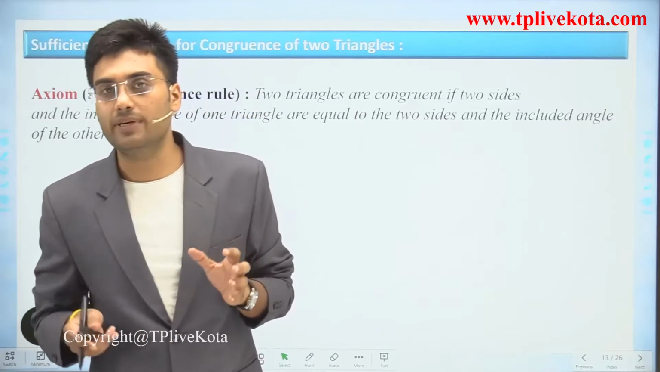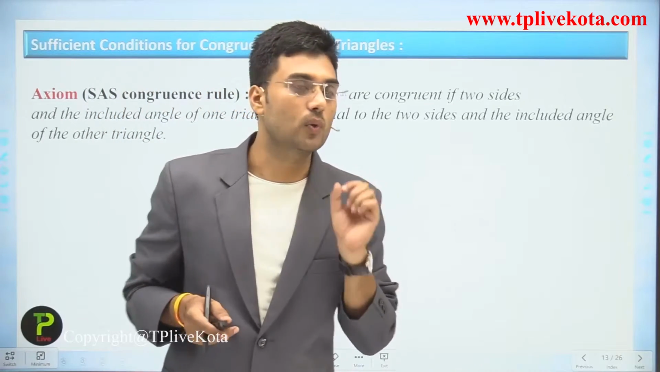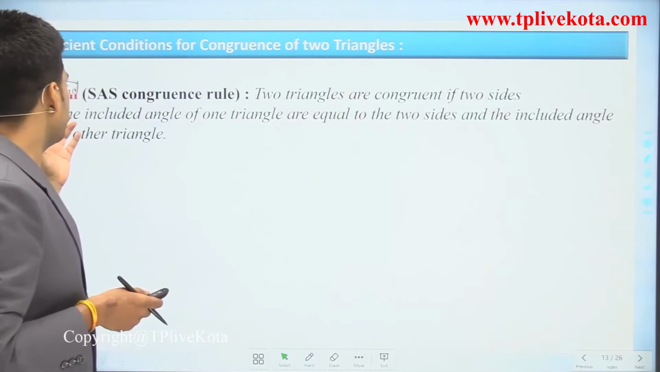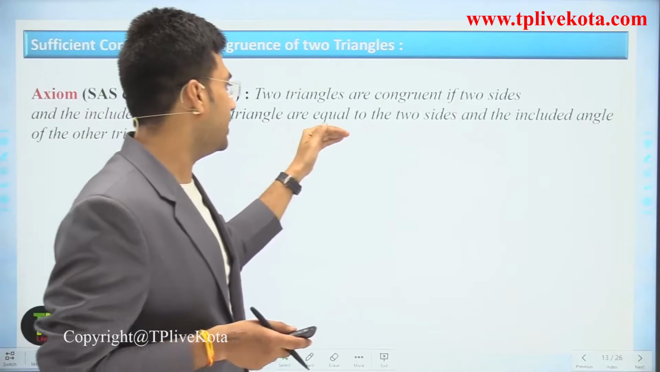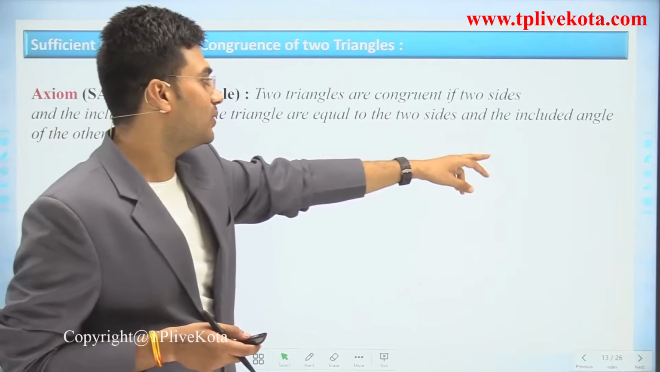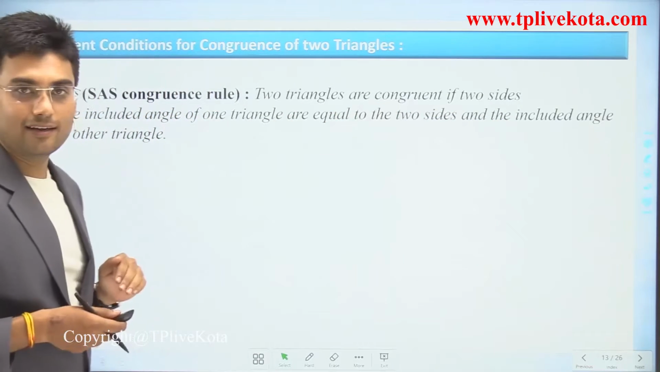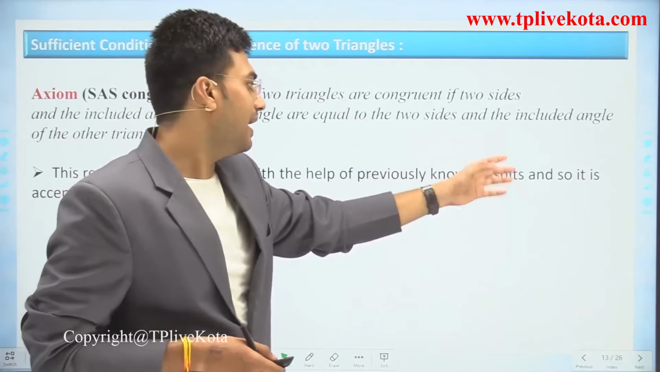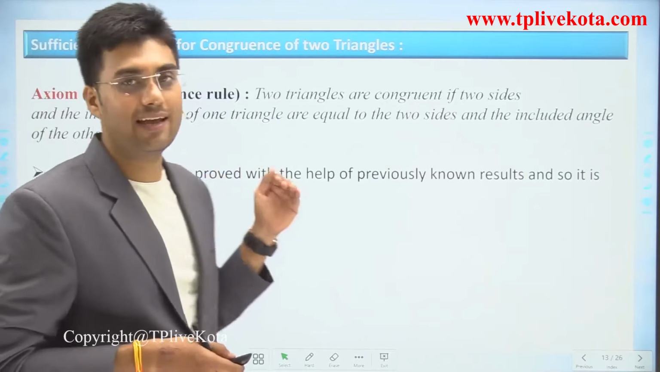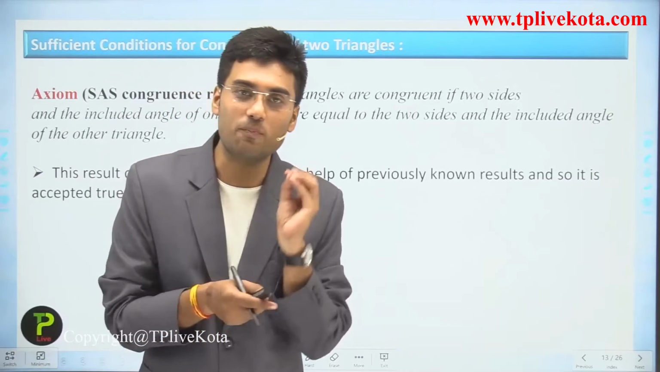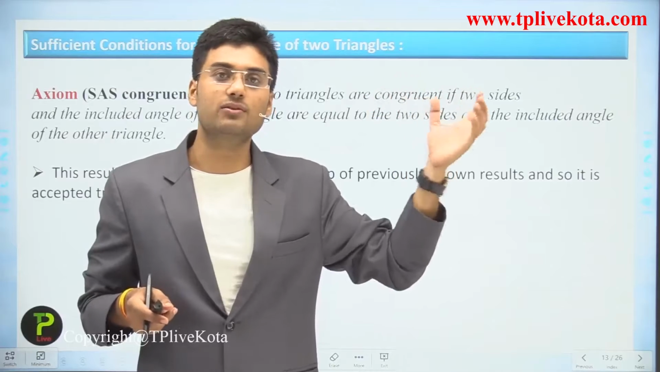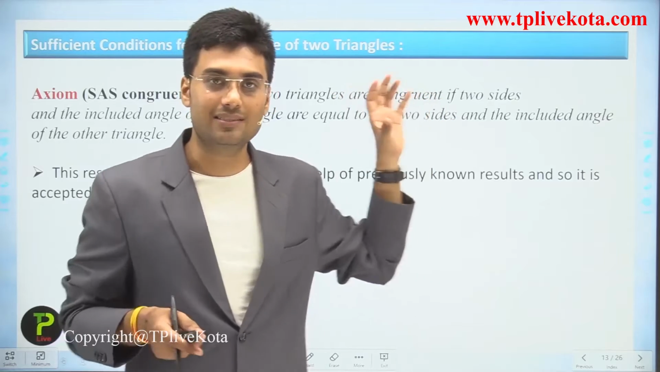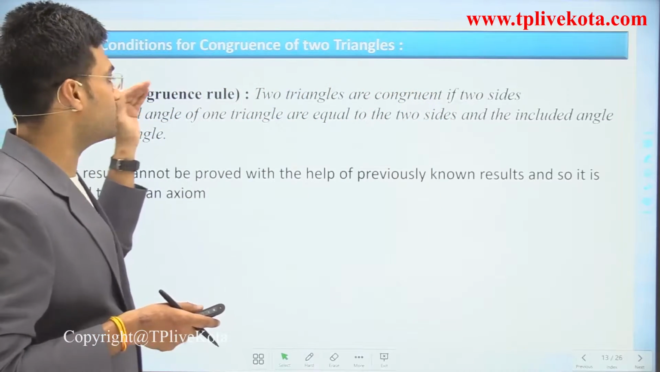SAS congruency rule means side angle side congruency rule. So two triangles are congruent if two sides and the included angle of one triangle are equal to the two sides and the included angle of the other triangle. These results cannot be proved with the help of previously known results, and so it is accepted as true, as an axiom. Students, because we cannot prove this statement with previously known results, we take it as an axiom. So this is the axiom, the SAS congruency rule.